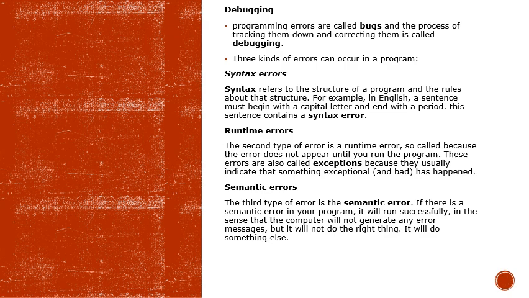Three kinds of errors can occur in a program. For every programming language, a programmer will tell you that there are expectedly three kinds of errors in a program. One is the syntax error. Syntax refers to the structure of a program and the rules about that structure. For example, in the English language, a sentence must begin with a capital letter and end with a period, which is a full stop. So this sentence contains a syntax error, because it must end with a period.